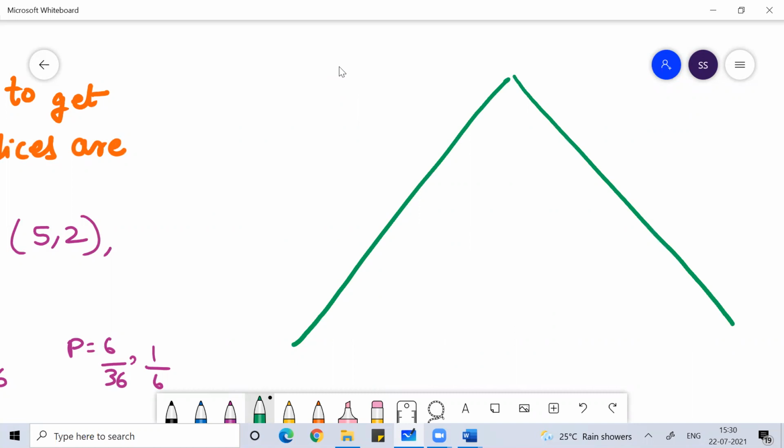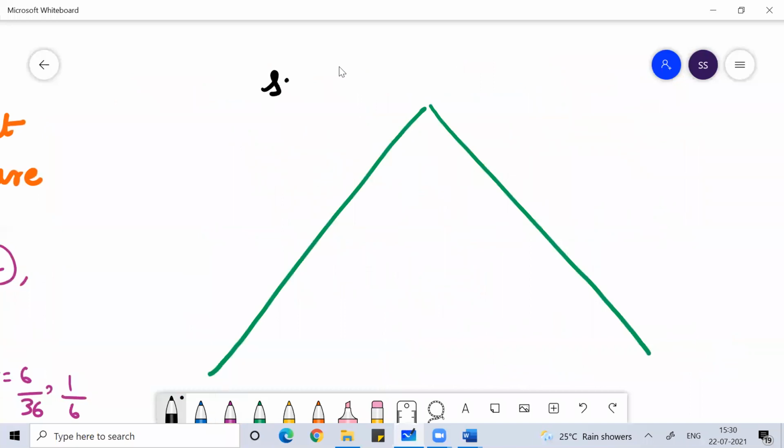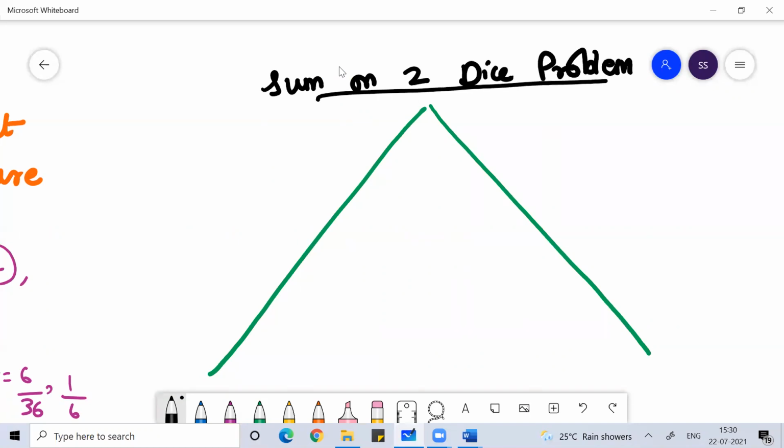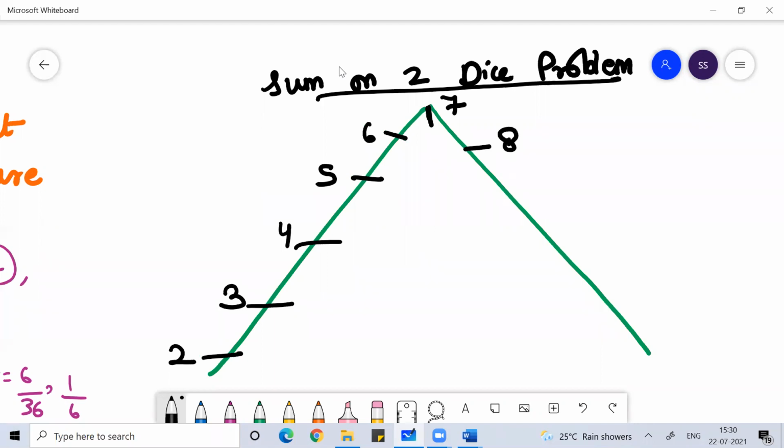Whenever you roll dice, the two dice problem, sum on two dice. If I ask you a sum on two dice problem, the minimum sum you'll get is 2, then you get 3, or 4, or 5, or 6, or it can be 7, 8, 9, 10, 11, 12. These are the sum values, the sum on two dice.